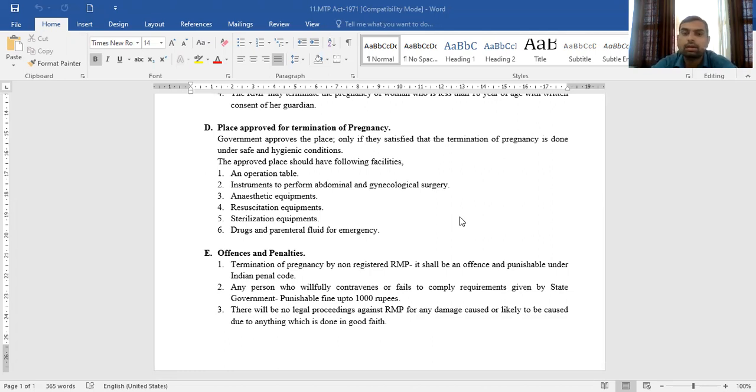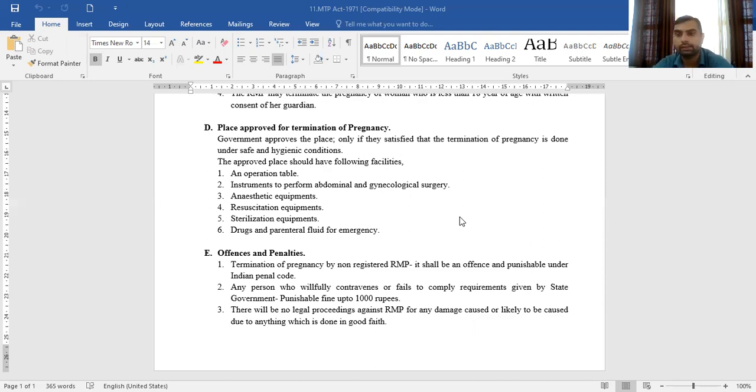If the person is not a registered medical practitioner and does the termination of pregnancy, then it is an offense under this Medical Termination of Pregnancy Act, and he or she will be punishable according to the Medical Termination of Pregnancy Act 1971.